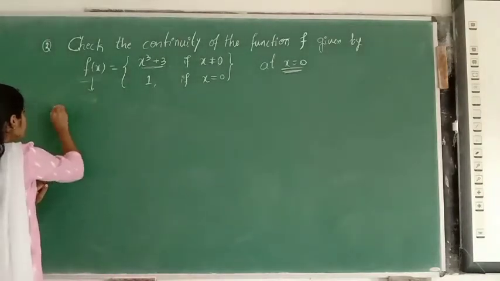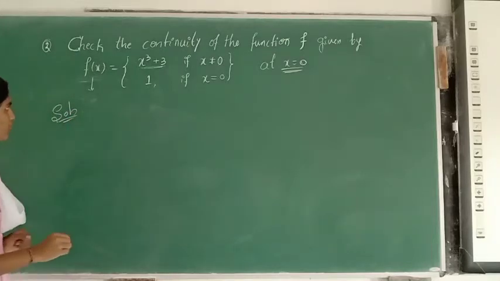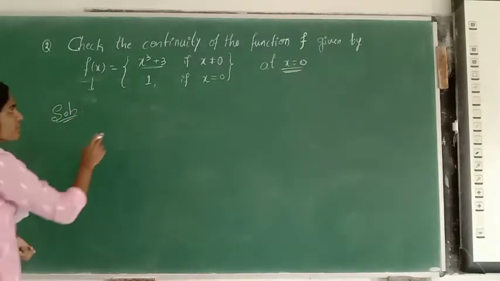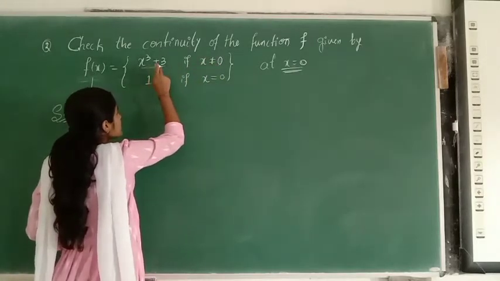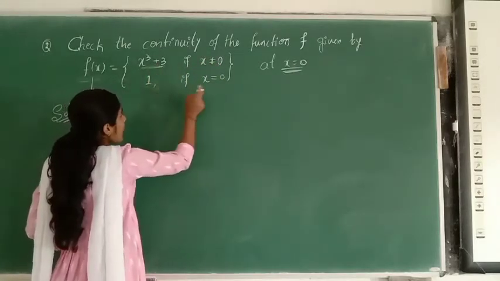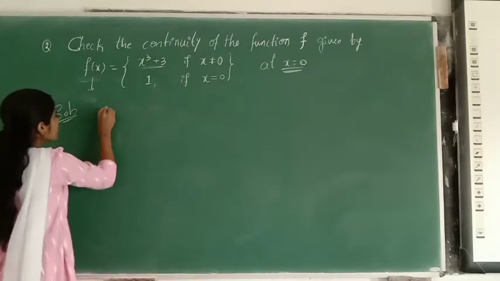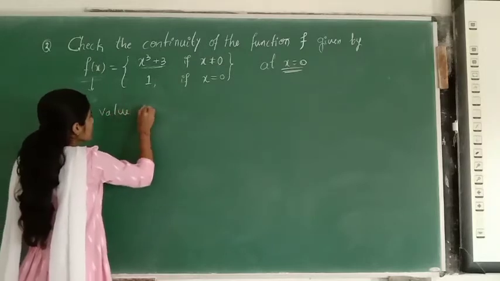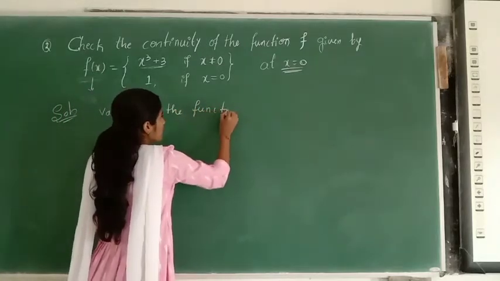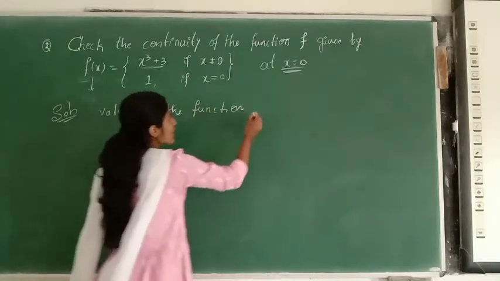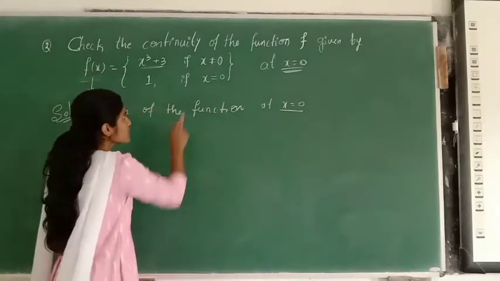So first thing, suppose, see whenever x is not equal to 0, they have given x cube plus 3, and at x equal to 0 they have given 1. So see, the value of the function at x equal to 0. Can you guess what is the value of the function at x equal to 0?